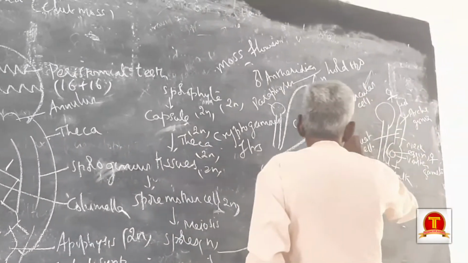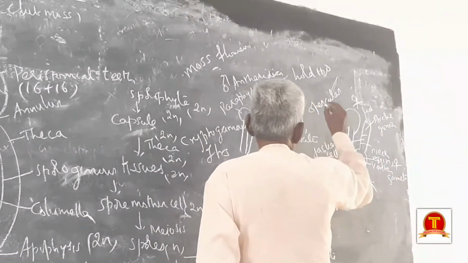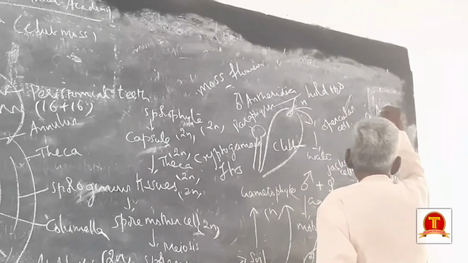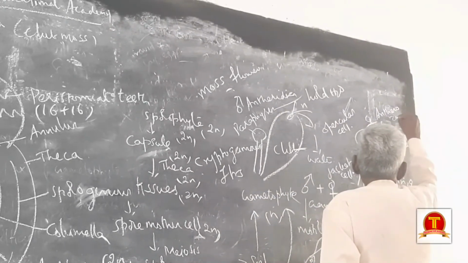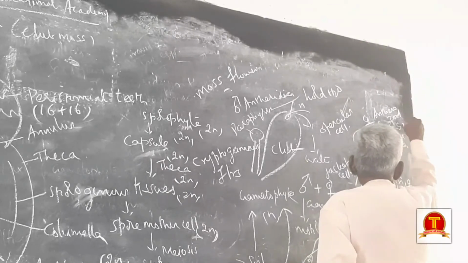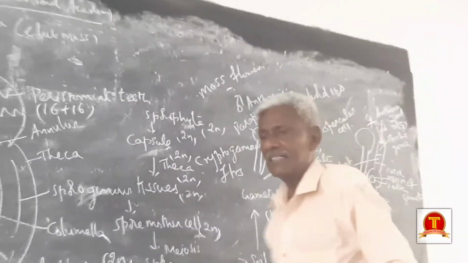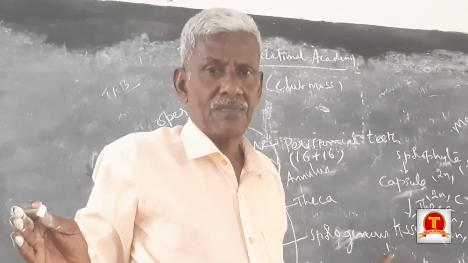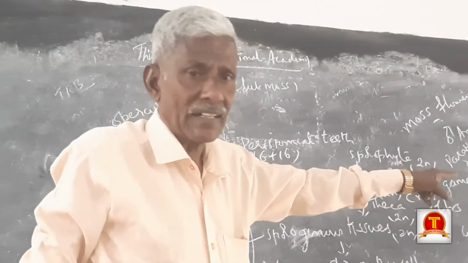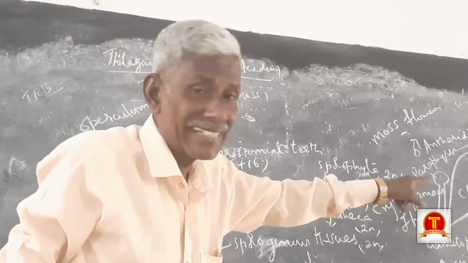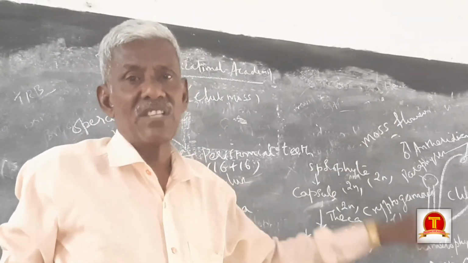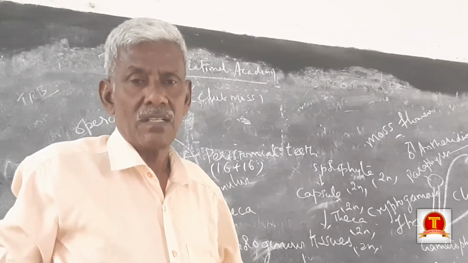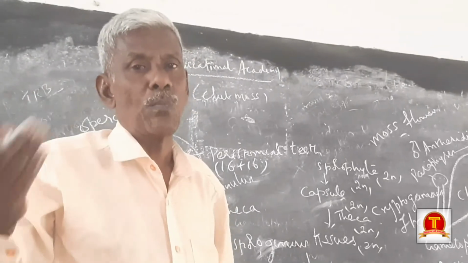If it opens, antherozoids, the male gametes, enter. So the male gamete enters into the neck when the operculum opens. It reaches the venter and fuses with the ovum, the female gamete, forming a diploid zygote. Then the diploid zygote develops into the sporophyte.